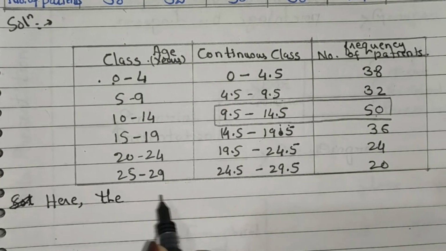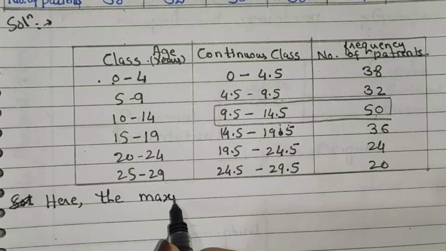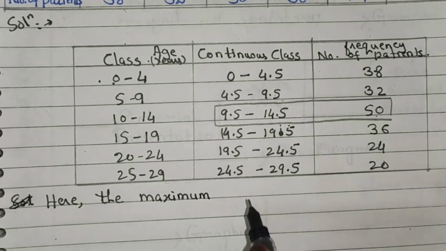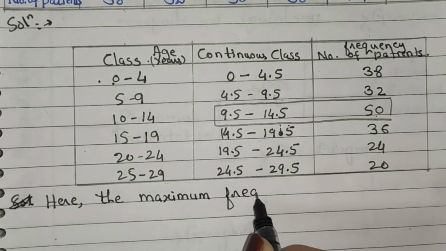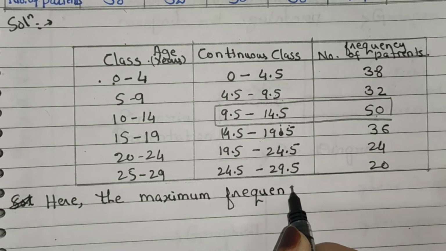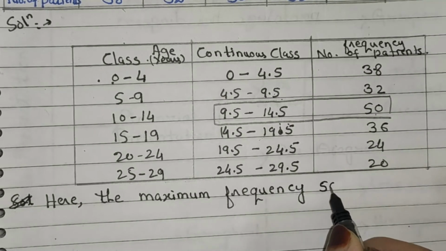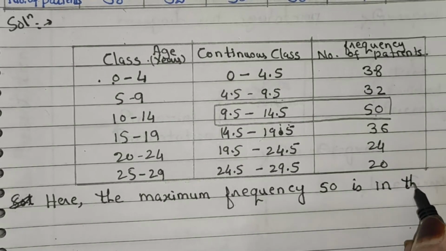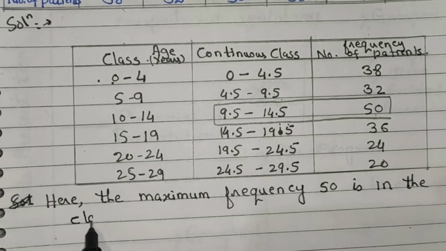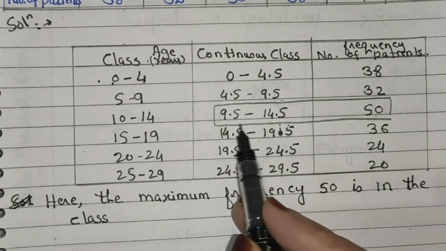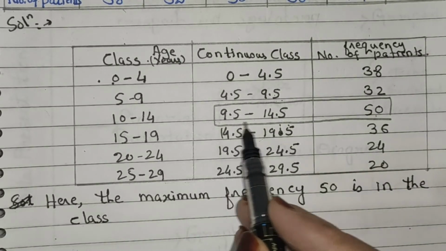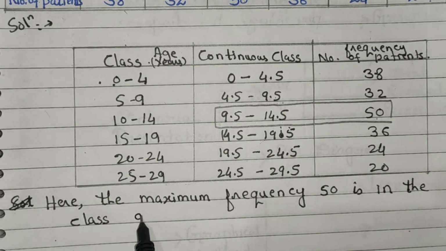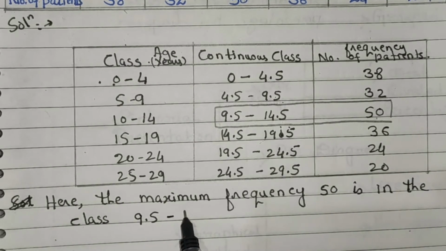The maximum frequency 50 is in the class, of course taken from the continuous class, means 9.5 to 14.5.